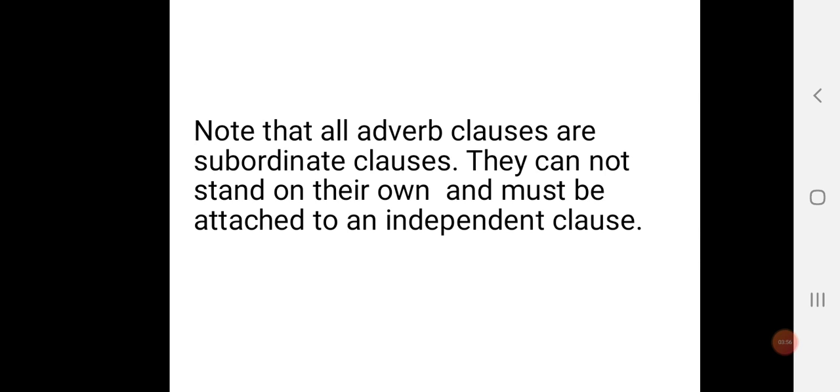So who can tell me what a subordinate clause is? A subordinate clause is a clause that cannot stand on its own. And for a subordinate clause to function very well, what does it have to do? It has to be attached to an independent clause. Correct. So who can tell me what an independent clause is? An independent clause is a clause that can stand on its own. Yes, let's proceed.